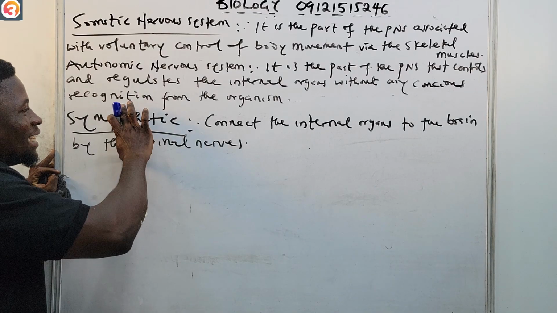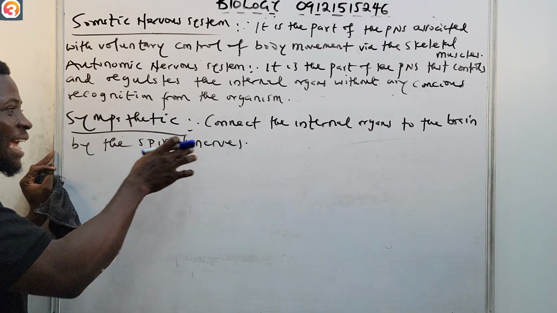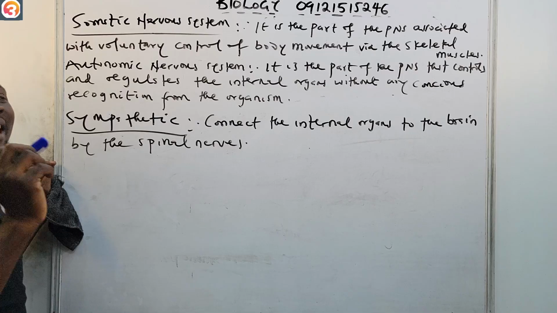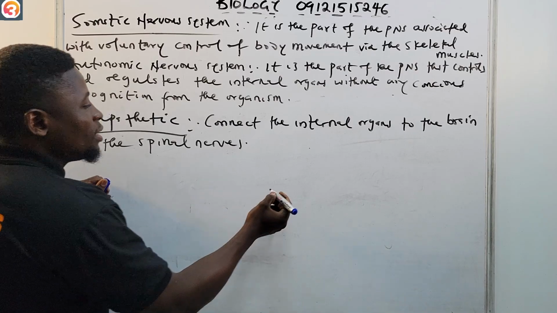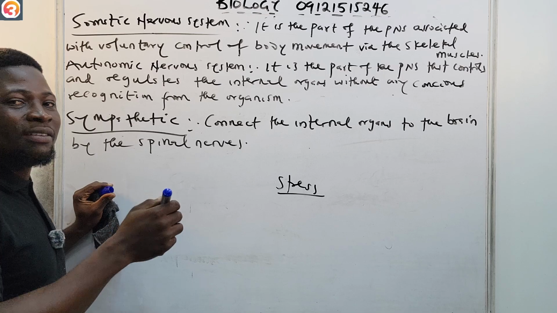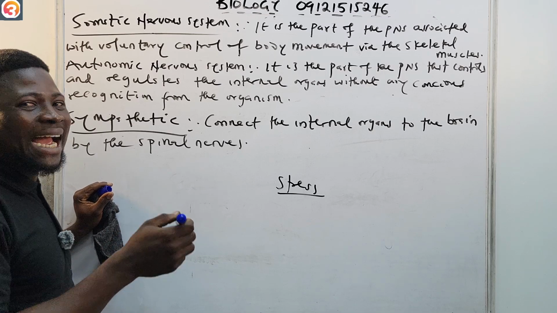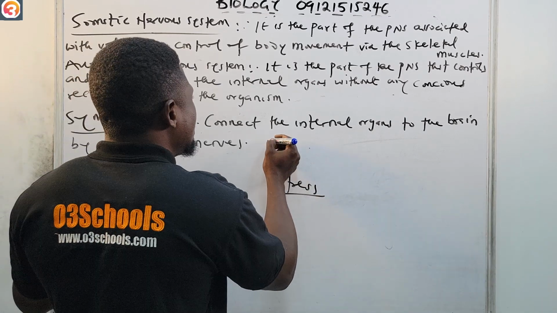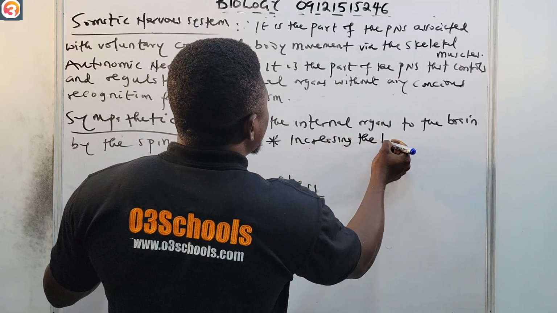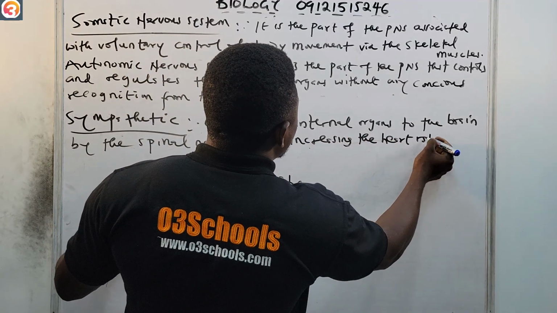Now, when these nerves of the sympathetic nervous system are stimulated, they prepare the organism for stress. And how do they prepare the organism for stress? They do this by, number one, increasing the heart rate.